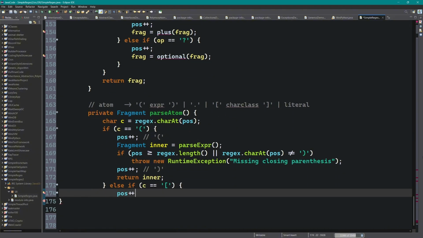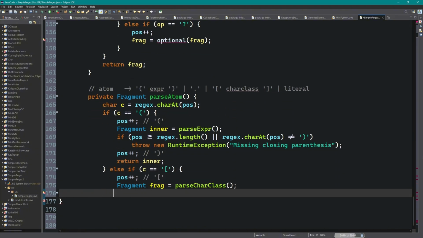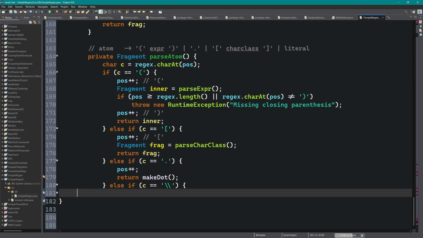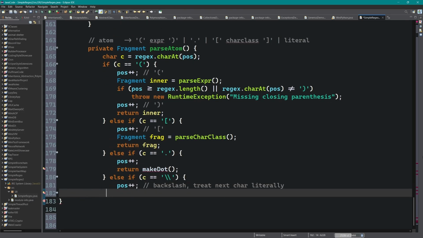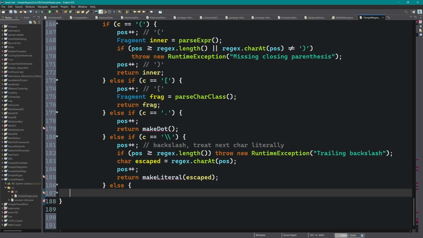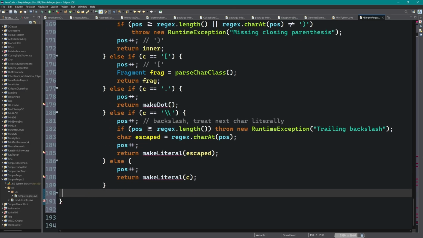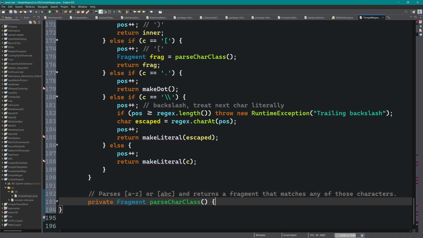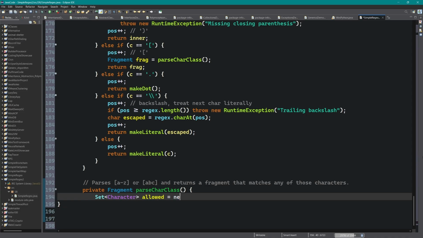If it sees a backslash, it takes the next character literally, useful for escaping special characters. Otherwise, it's an ordinary literal character and we create a simple two-state fragment with a transition on that character. Character classes are expanded into multiple transitions, one per allowed character, all going from a single start state to a single accept state. This makes the NFA deterministic for that portion, but keeps the overall structure uniform.